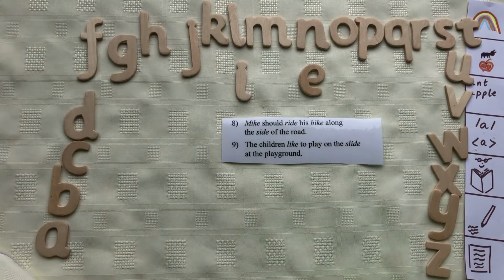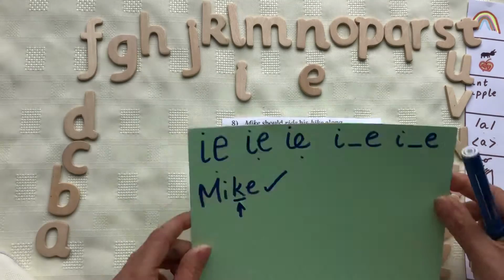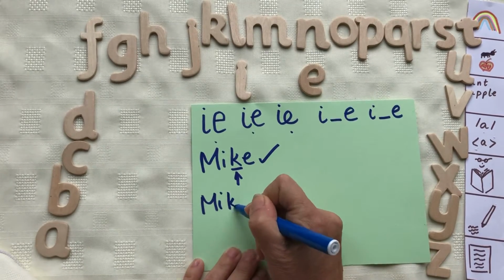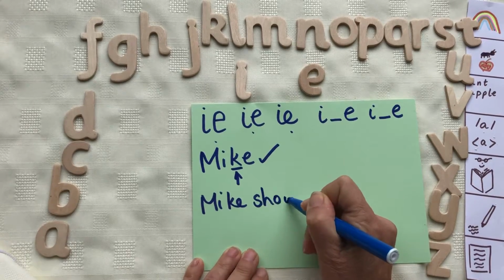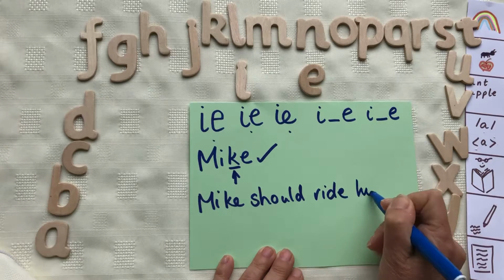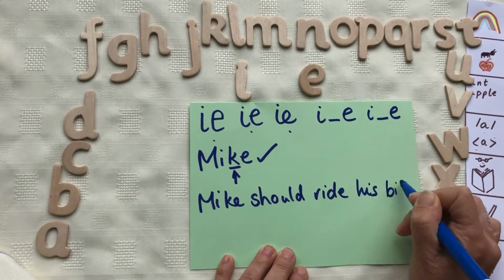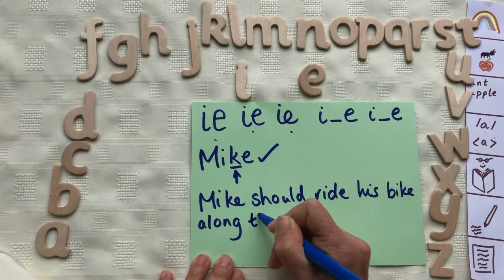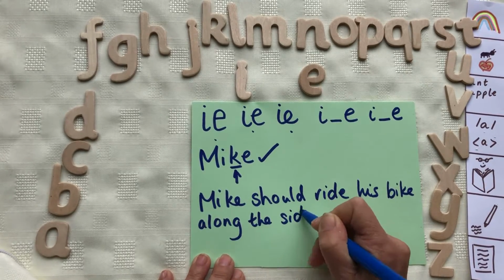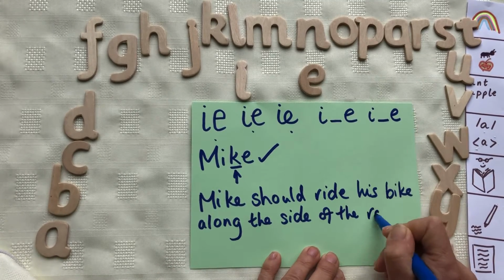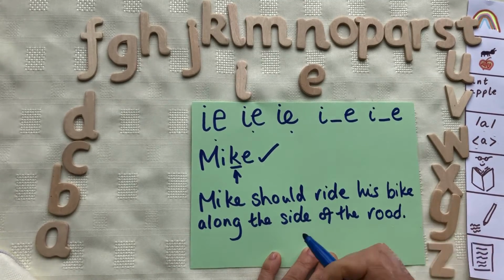Okay, so Mike should ride his bike along the side of the road.